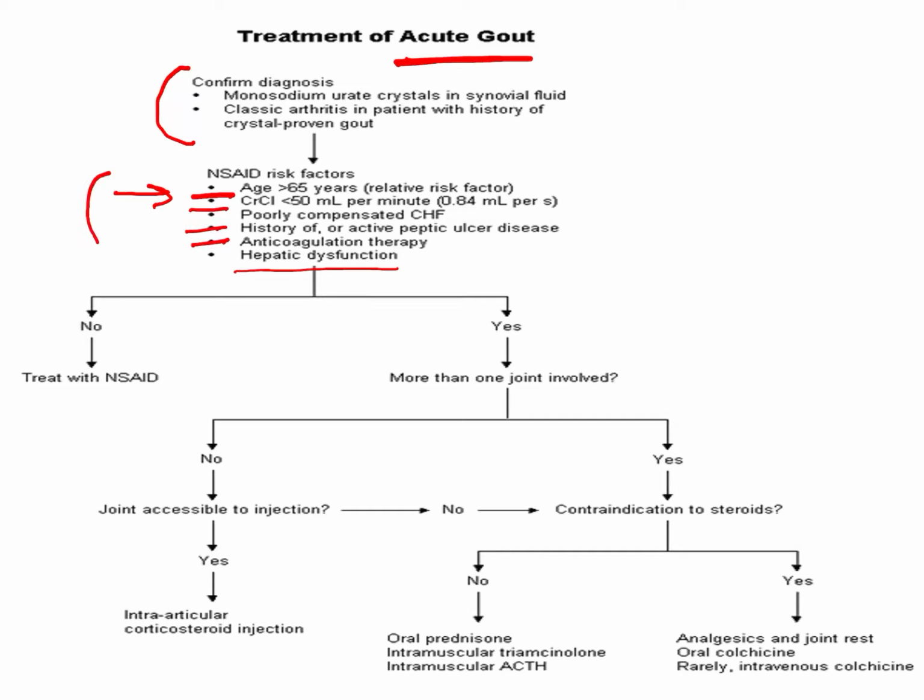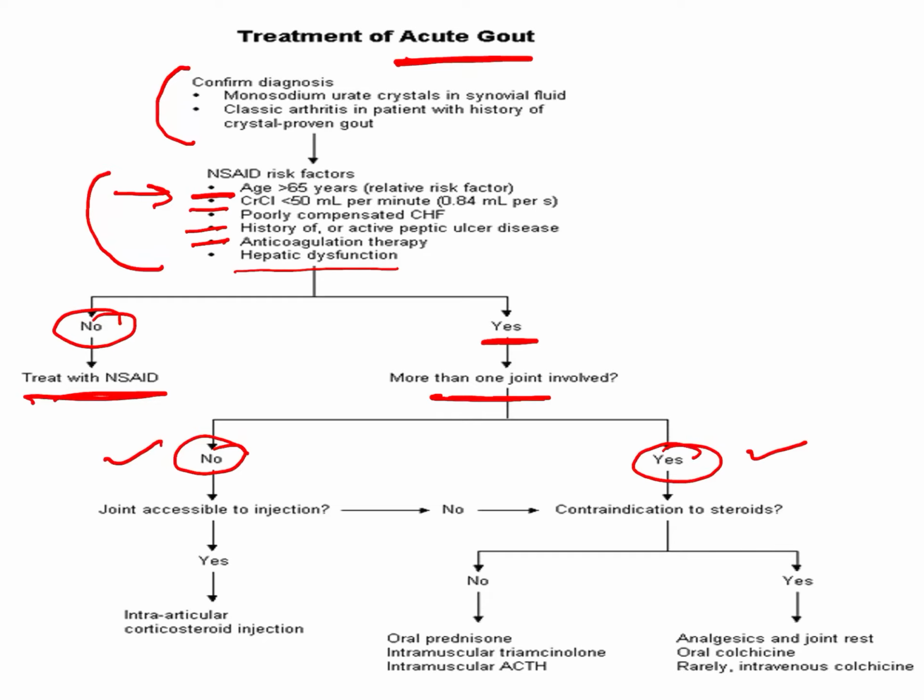If the patient does not have these contraindications, we can start with NSAID therapy. But if the patient has a contraindication to this therapy, we look at the number of joints involved. If one joint is involved, we will go for the intraarticular injection if the joint is accessible to the injection.